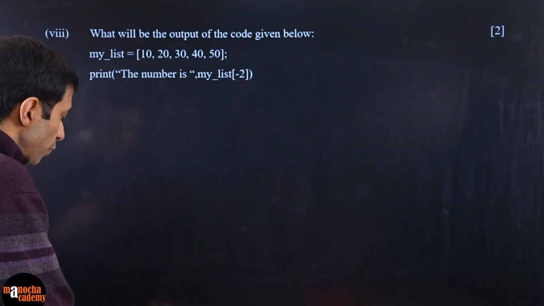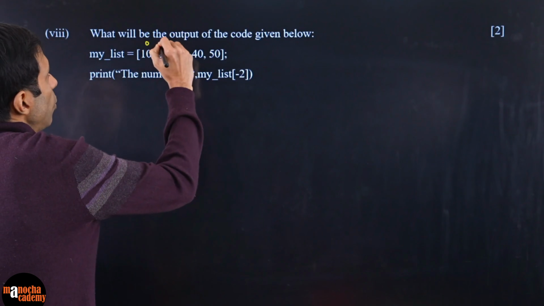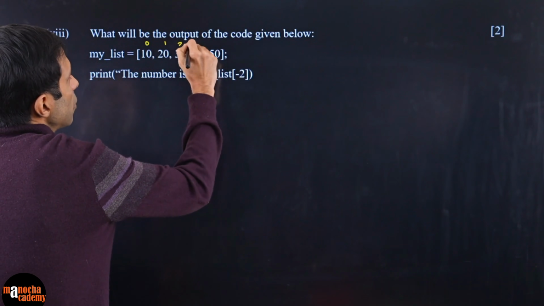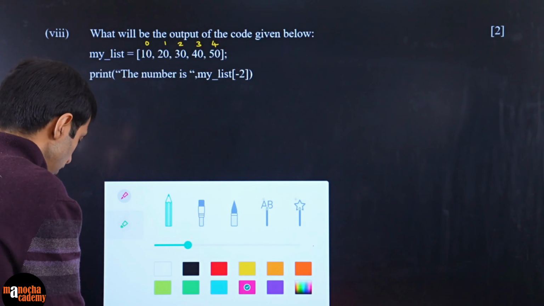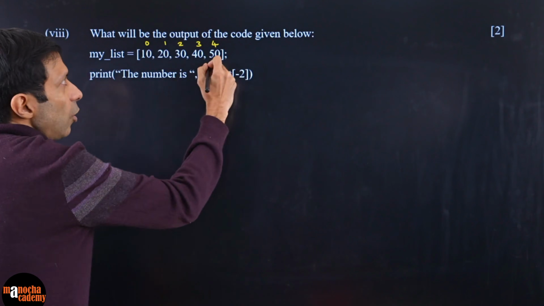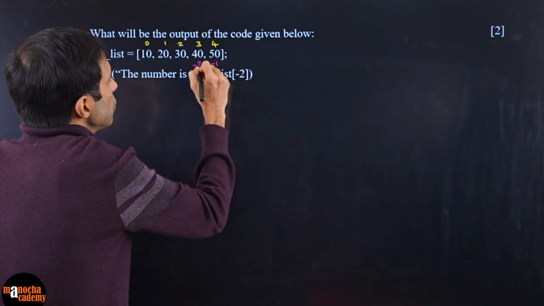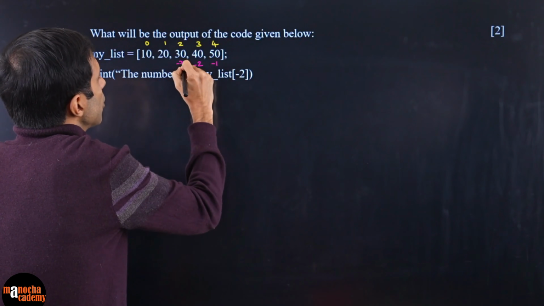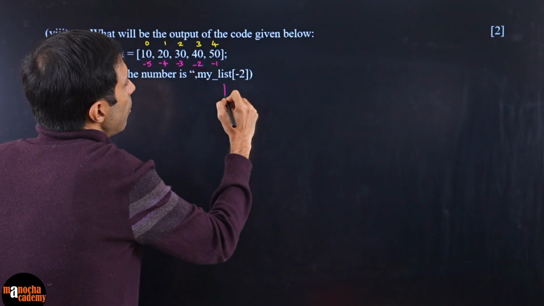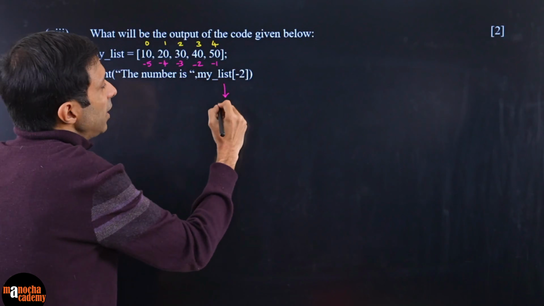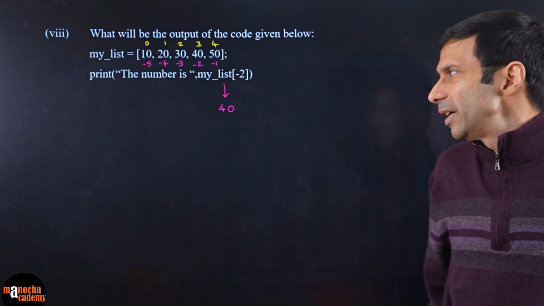This is very interesting. So we know the forward numbering, guys. Forward numbering, all of you know, starts from 0, 1, 2, 3, 4. You can call this forward indexing. Now what is reverse or backward indexing? When you start from the back, but this is not minus 0, because 0 and minus 0 don't make sense. So this is minus 1, minus 2, minus 3, minus 4, minus 5, when you're coming from the back. So my list of minus 2 means this element. So I think the answer here should be 40. Do you agree? The answer will be 40. This is basically your backward indexing.